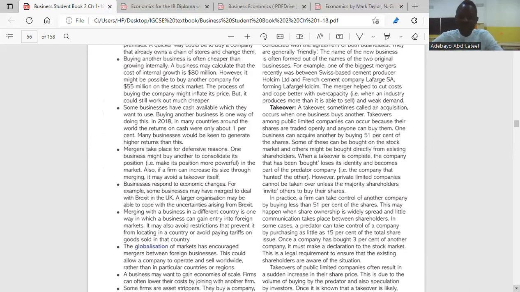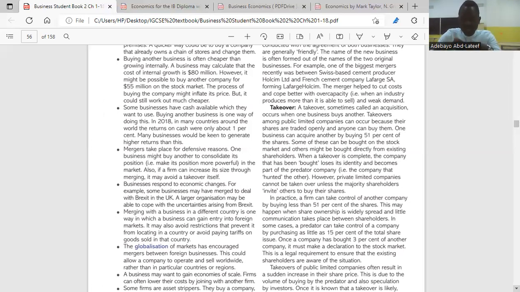So that's another reason why business A might think of taking over business B in Sri Lanka. So it allows business A, which is in Turkey, to be able to operate in Sri Lanka, which is where business B is. So these are the reasons why inorganic growth takes place, or integration. So now we go to integration itself. What is integration? Integration, I wrote, this is when a business joins together to form one.